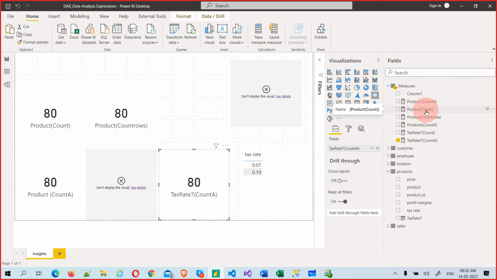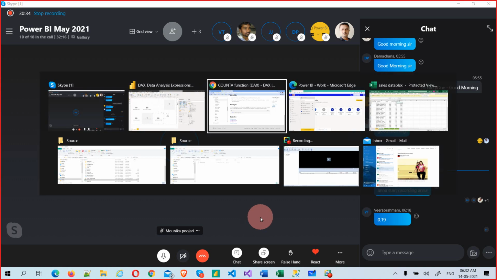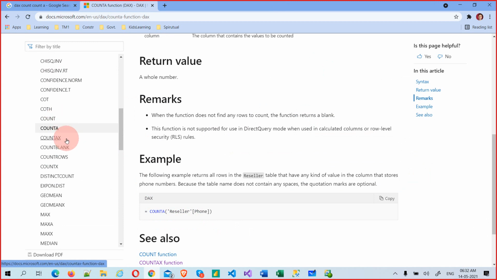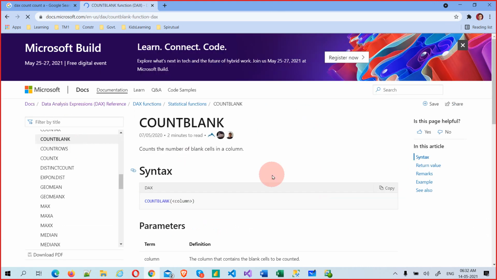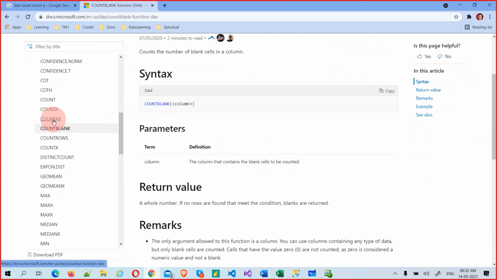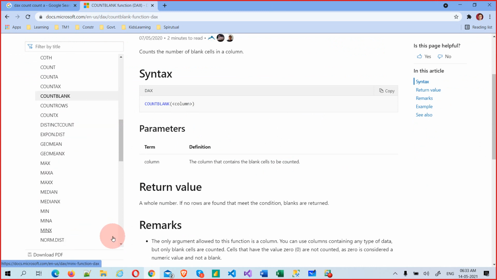To avoid that limitation, CALCULATE came into the picture. So now what else do we have? COUNTAX, COUNT started here: COUNTA, COUNTAX, COUNTBLANK. Only this count is very important. Remaining all are very simple: MINA, MINX, MAXA, MAXX. Those you will only see. But COUNT is not like that. You will have COUNTAX, COUNTBLANK, COUNTROWS. These three will come extra. That is the reason I am telling about COUNT, so that you can do all the remaining ones.